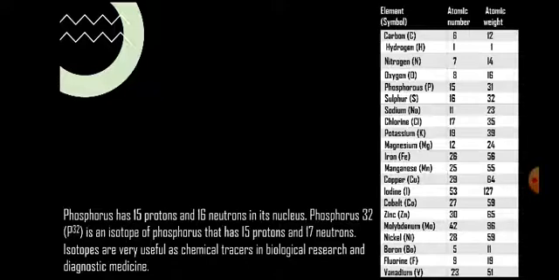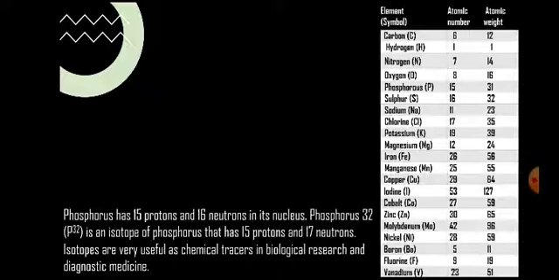So all these types of isotopes are radioactive elements, and these radioactive elements are especially important in tracing devices, particularly in medicinal diagnostic medicines and in biological research.